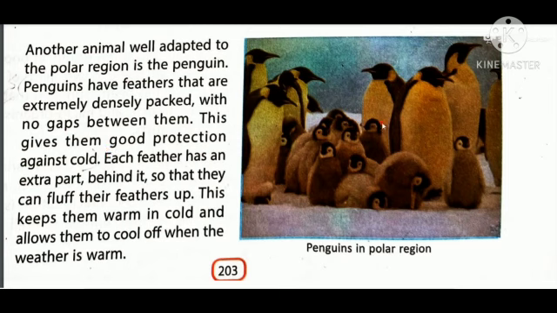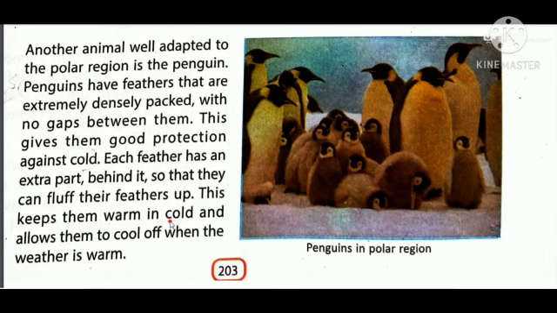Obviously, you can see that these are the arms of the penguin and they are very close to their body. Feather, basically not arm, these are the feathers. I want to say that a penguin is a kind of bird, but it cannot fly. Each feather has an extra part behind it so that they can fluff their feathers up. This keeps them warm in cold and allows them to cool off when the weather is warm.